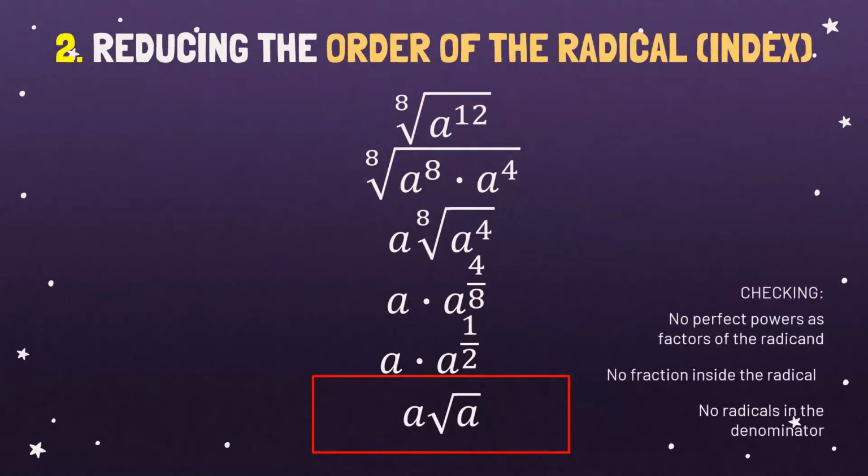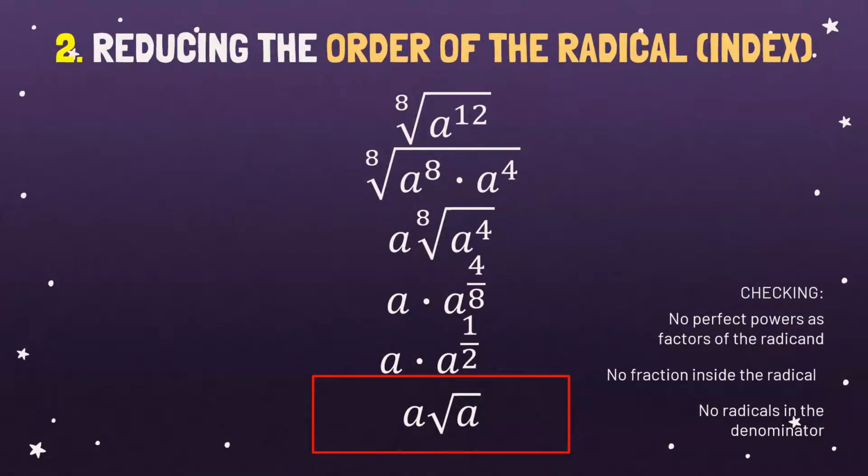Let's check. Are there no perfect powers as factors of the radicand? Check. Is there no fraction inside the radical? Check. No radicals in the denominator? Check. As you can see in our example, we have the eighth root, but in our final answer, we came up with a square root. Okay, so did we satisfy the second method? Yes, we do. So the final answer is the square root of a.